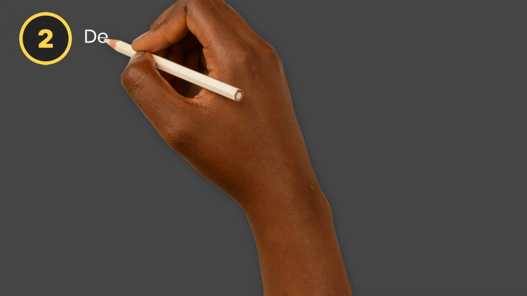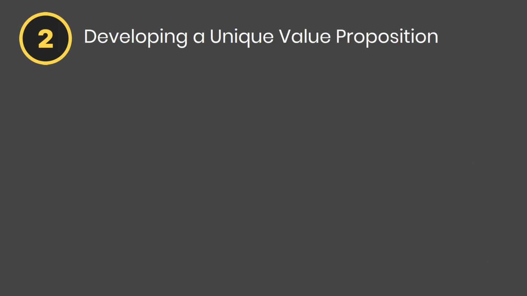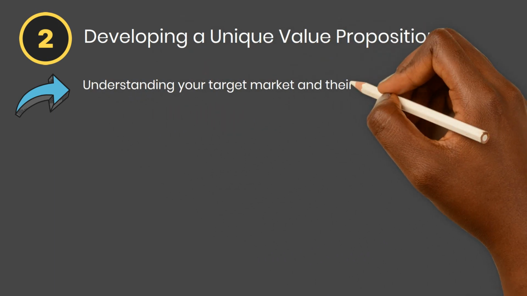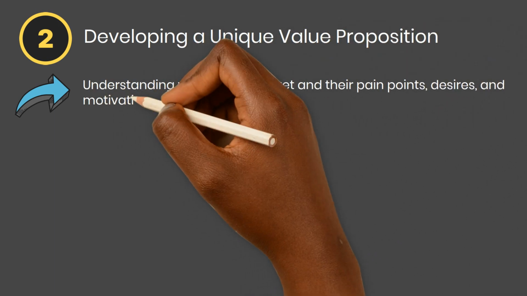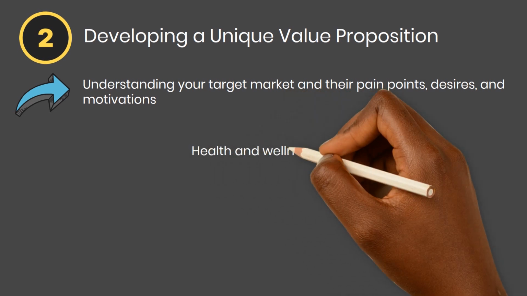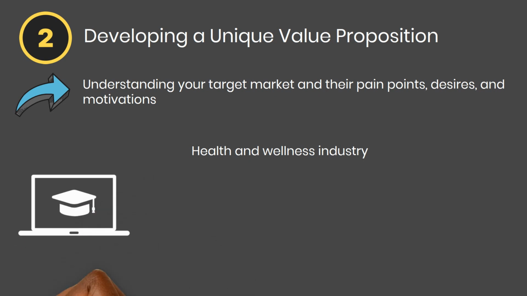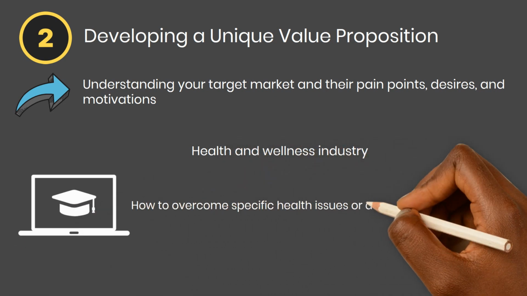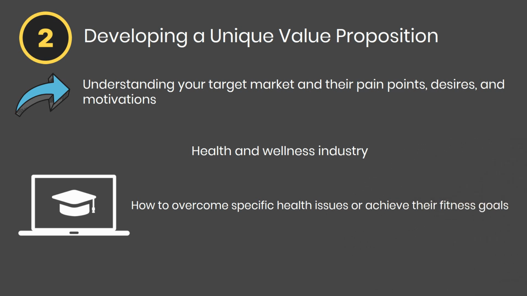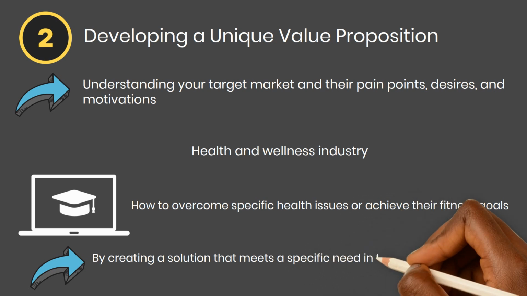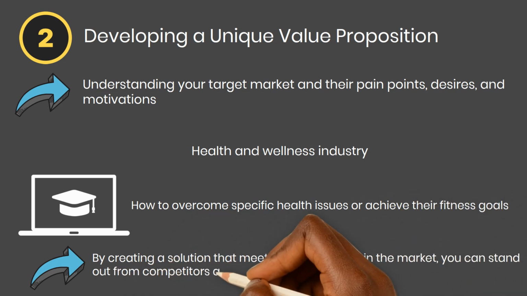Step 2. Developing a unique value proposition. To develop a unique value proposition, the book suggests understanding your target market and their pain points, desires, and motivations. For example, if you're interested in the health and wellness industry, you might develop an online course that teaches people how to overcome specific health issues or achieve their fitness goals. By creating a solution that meets a specific need in the market, you can stand out from competitors and generate significant profits.